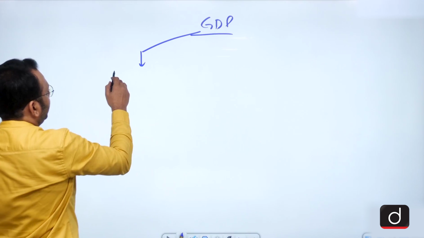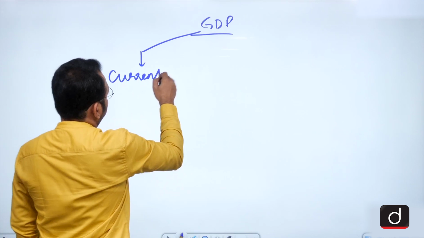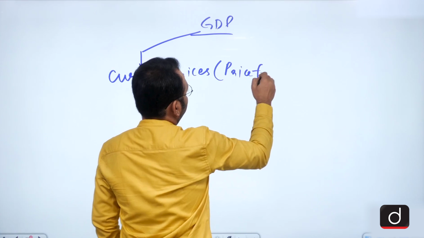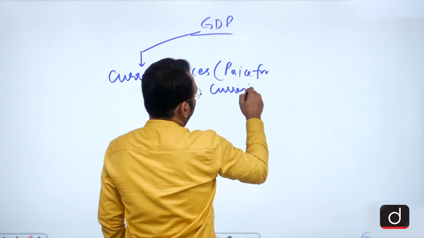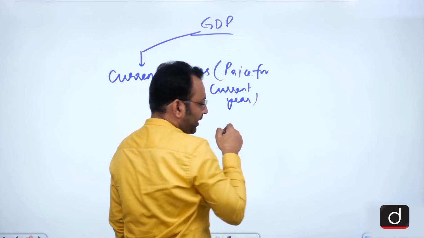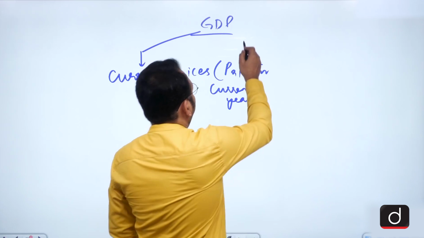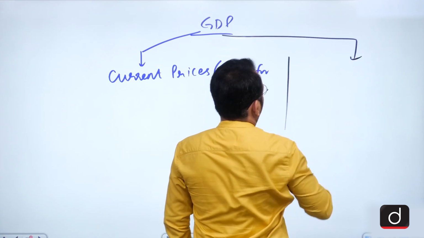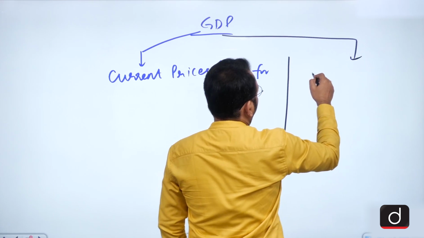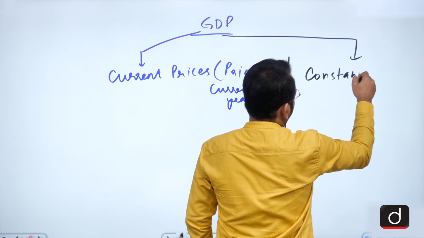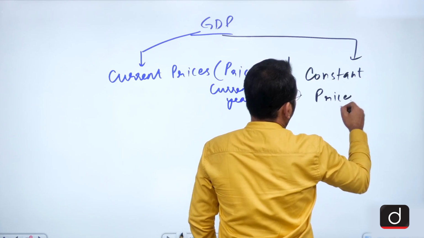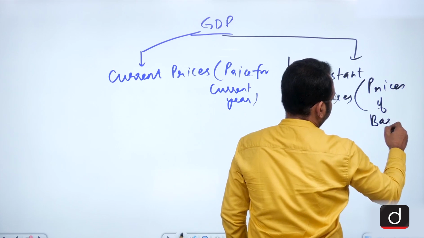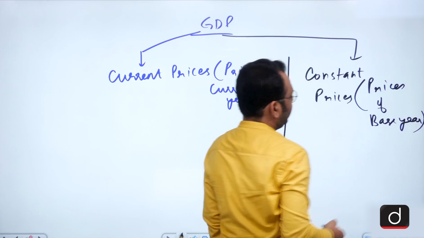One is the current prices, which is the price of the current year in the discussion, in the focus, and we can also calculate the GDP at the constant prices. It means prices of the base year.